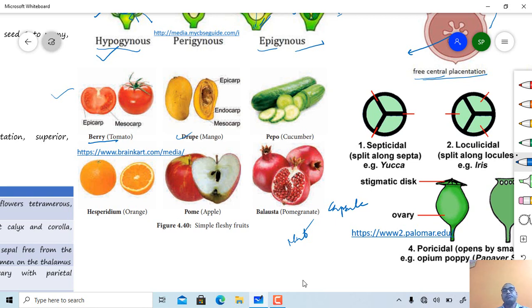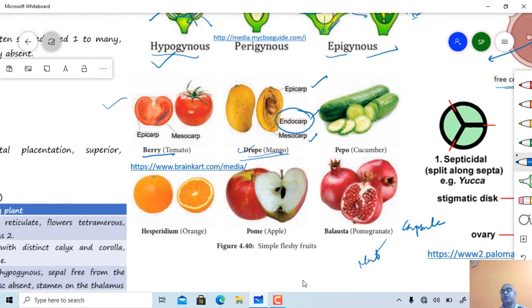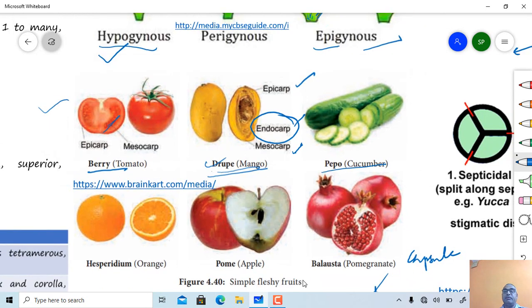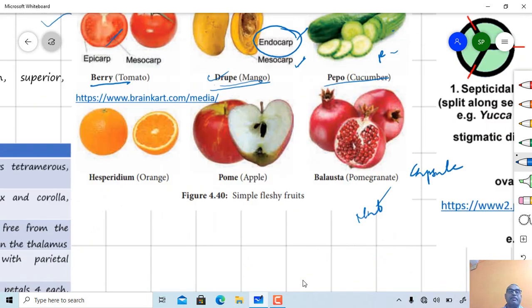Then drupe type of fruit. In case of drupe type of fruit, the pericarp is differentiated into epicarp, mesocarp and endocarp. The nature of the endocarp is usually hard and stony, and usually drupe type of fruits are single seeded. This one is a pepo type of fruit. Pepo is a subtype of berry kind of fruit. Here parietal type of placentation is present, and all parts are edible. Hesperidium is again a type of berry type of fruit.